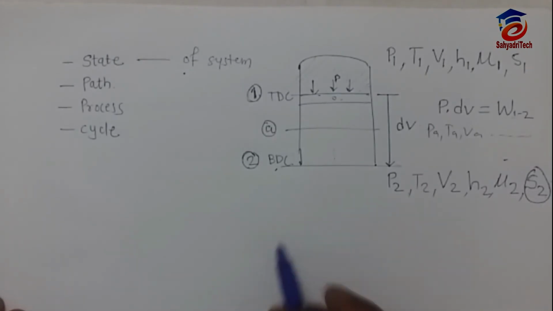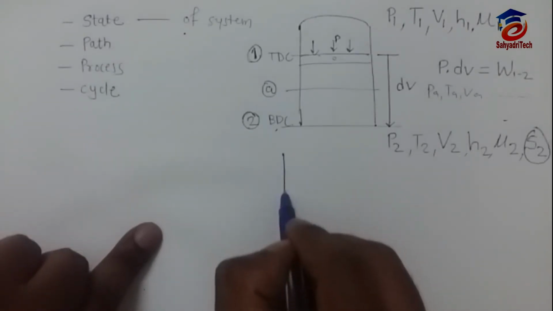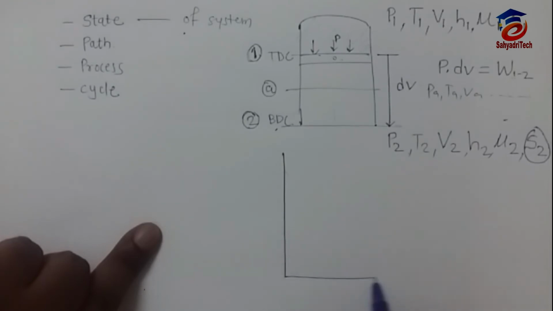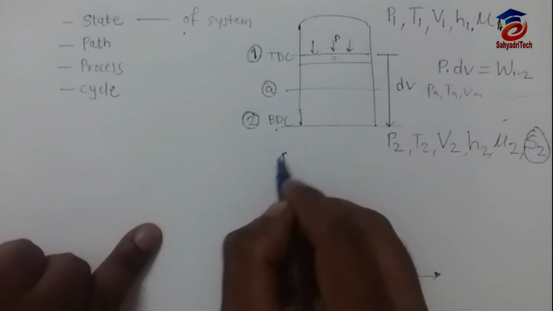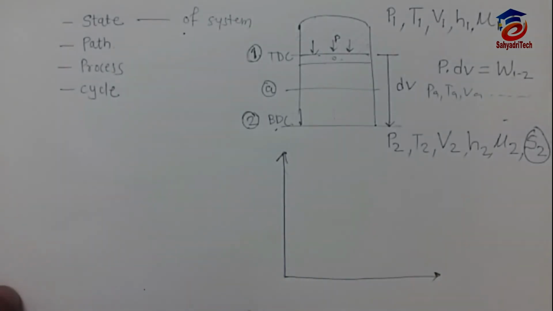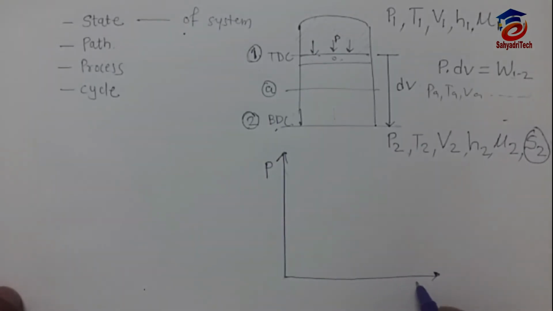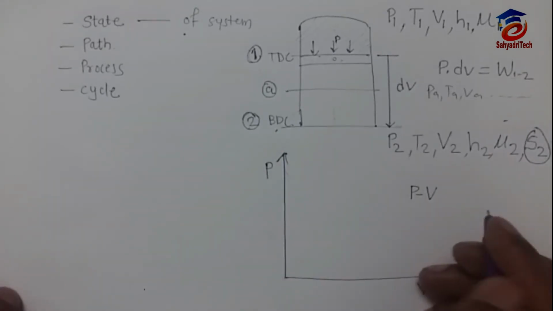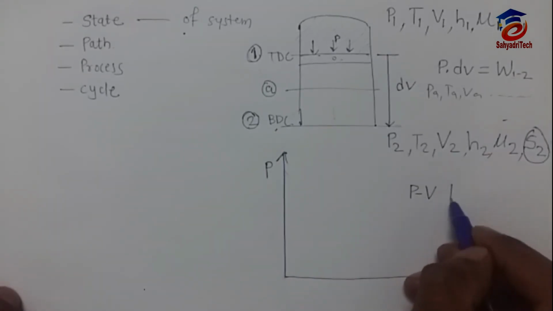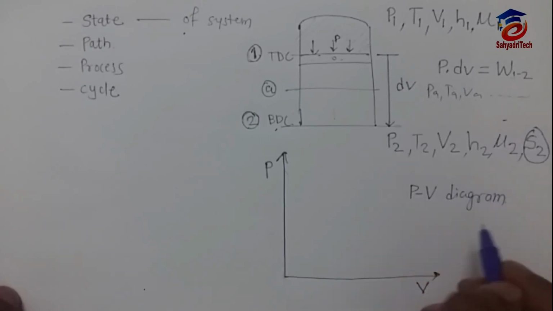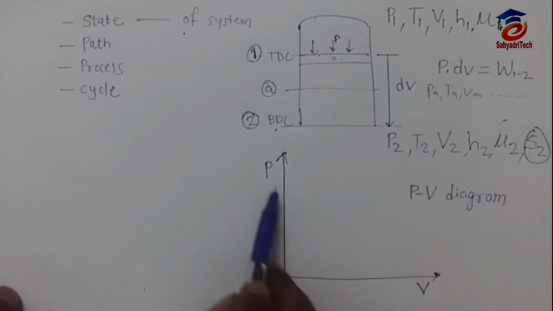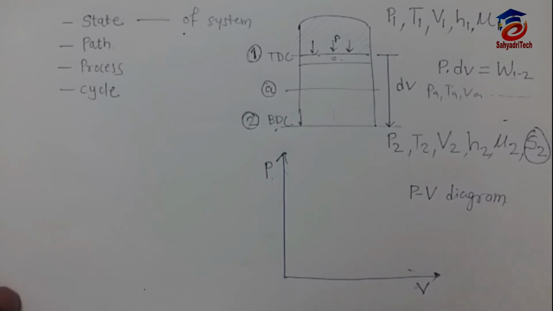How can we show this graphically? We have to draw an indicator diagram. For that I will also tell you what a point function is. Suppose I have drawn one characteristic, that is the PV curve. We also call it an indicator diagram. Here you can see I am going to plot pressure versus volume, P on the y-axis, V on the x-axis.